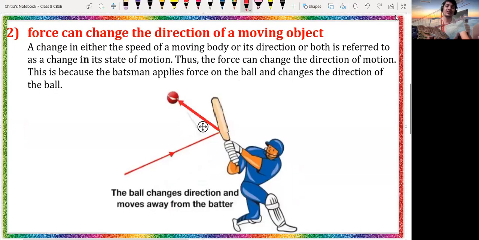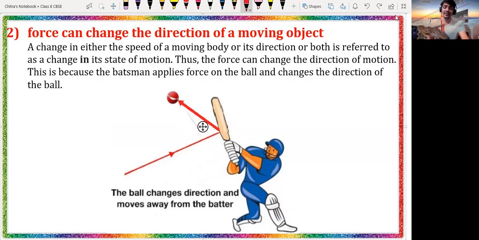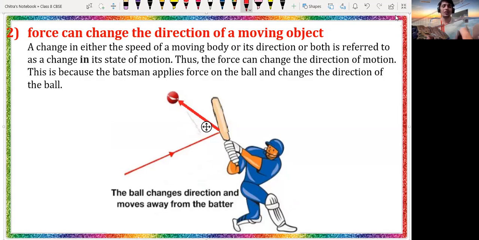Now we are going to discuss the second one. What is it? It is the effect of force, or the cause of force, meaning what force can cause. So the force. Oh, wait a second.